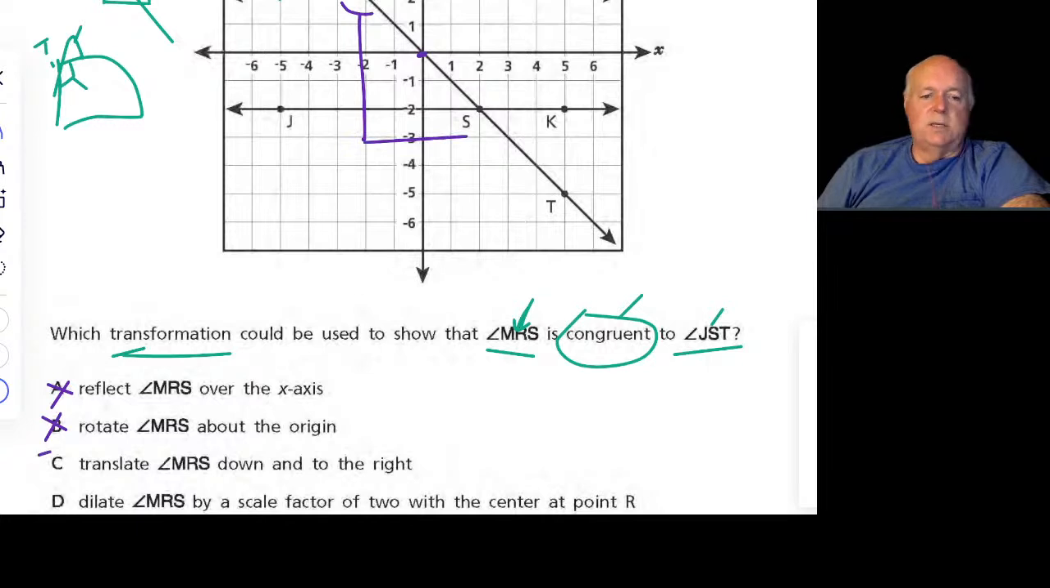And then D, just to do the completion, says dilate MRS by a scale factor of 2 with the center at R. It's already centered at R. So if we dilate it by a factor of 2, it's going to be in the same place. It's not going to move. The center is still R. So there's really not any dilation here. The angle is already itself. It can't get bigger than itself.